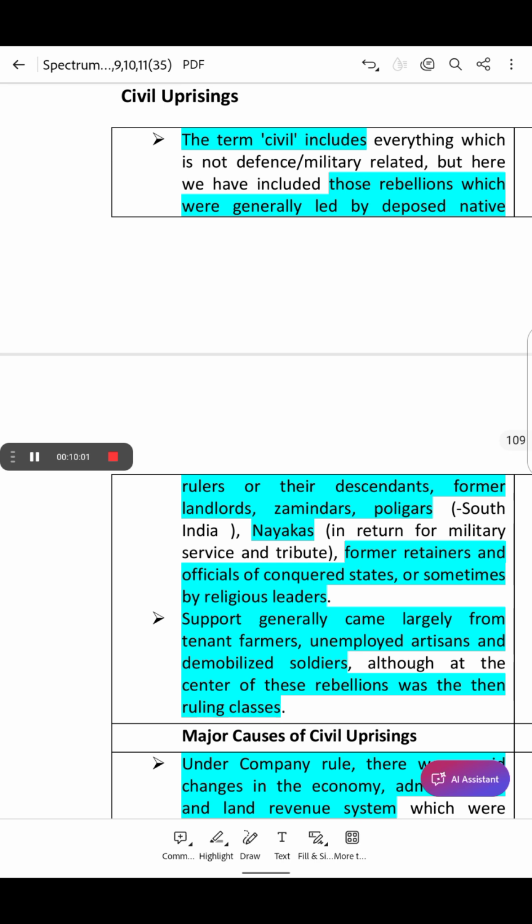The British introduced new land settlement systems, like we have already discussed, those of Permanent Settlement, Ryotwari, Mahalwari, etc. That increased the tax burden. Heavy taxes forced many farmers into debt, and peasants were evicted from their land if they could not pay the taxes. Tribals lost their land as outsiders took over the forest and the agricultural areas. So there was economic exploitation as well.